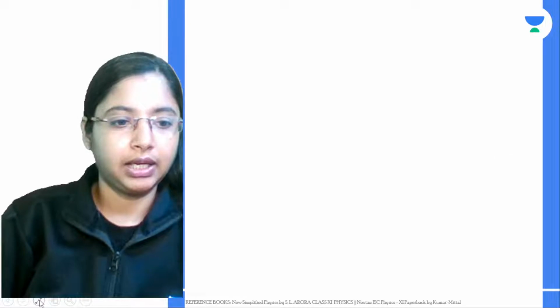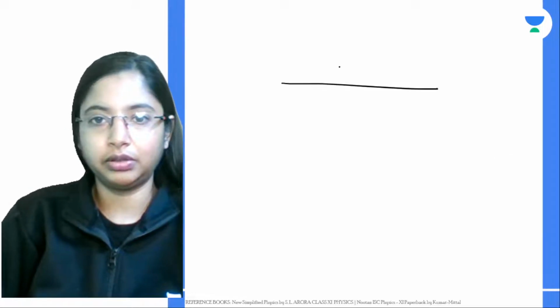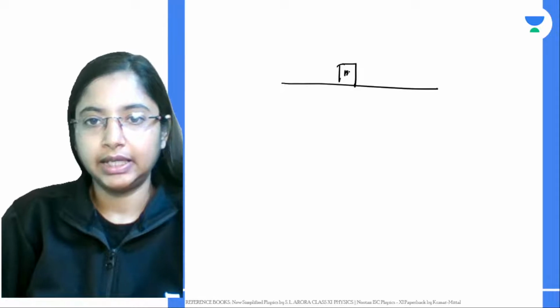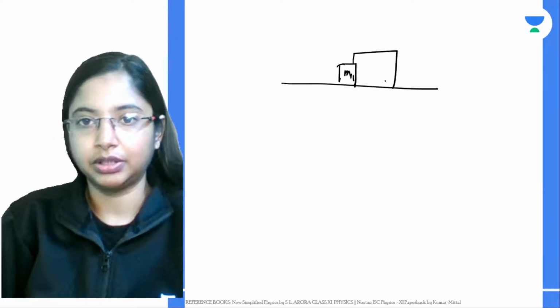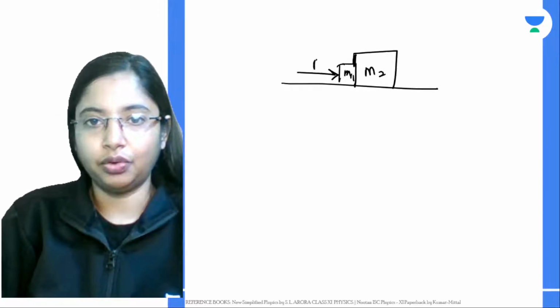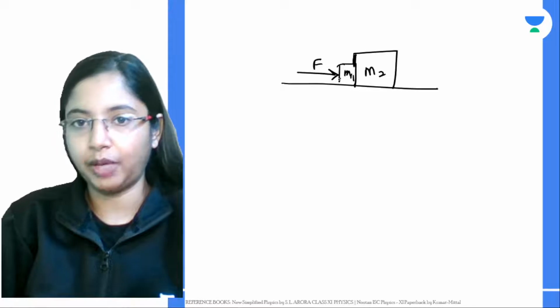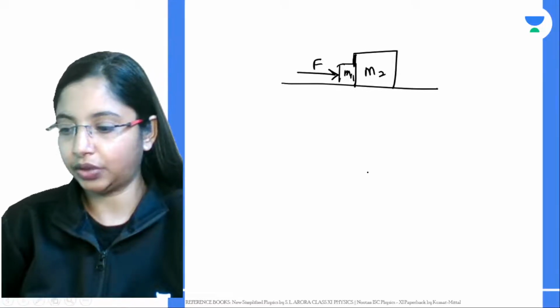Okay, let's see. You have two blocks, right? Let's say this is M1 and let's say we have another block over here, M2, just kept one next to another. You're applying a force to M1, you're pushing M1. So both of these will start moving.